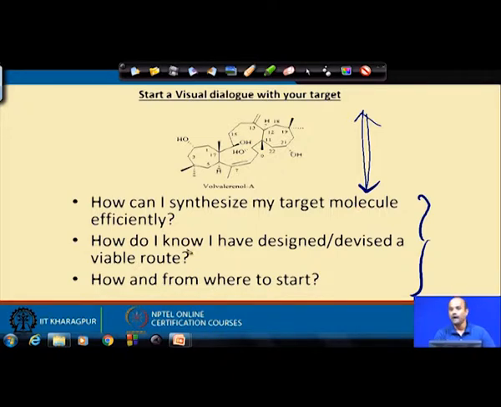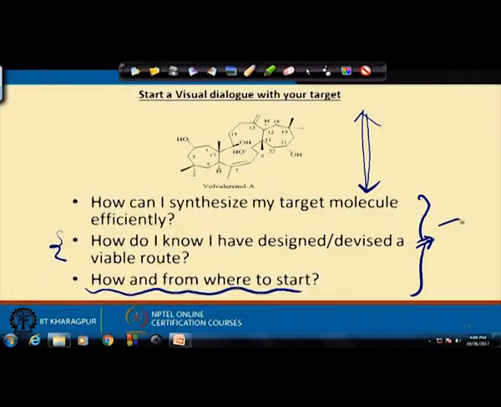How do I know I have devised a viable route? Now, you might be a beginner in this field. So, once you design a pathway, you consult your teacher, you consult an expert who has known this field for many days, and then you show your pathway, saying, sir, I have devised a pathway, will you check it? And then you have to execute it. Organic synthesis is basically a practical field.